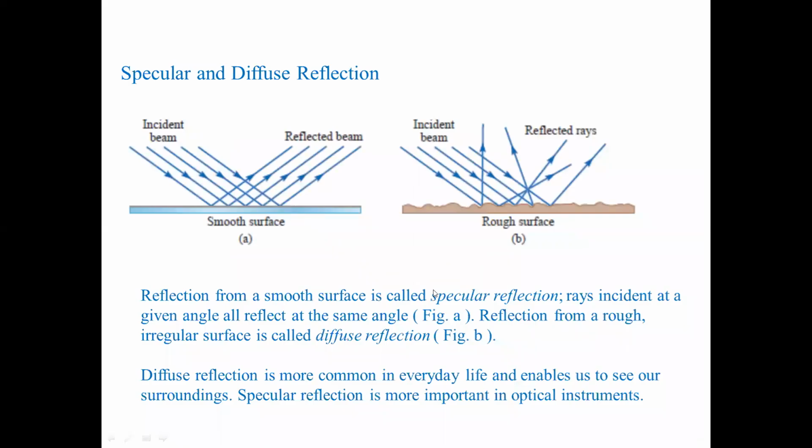Then, specular and diffuse reflection. If the surface is smooth, then the reflection that occurs is called specular reflection, and if the surface is irregular or rough, then the reflection is called diffuse reflection. Basically, in our daily life, diffuse reflection is the more common example.